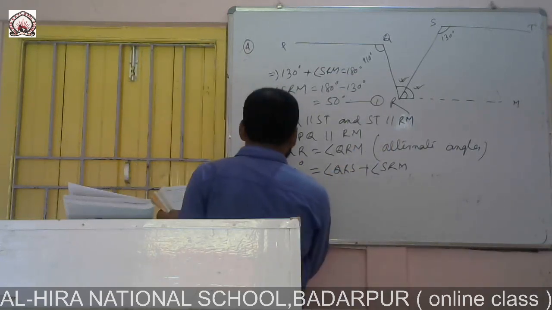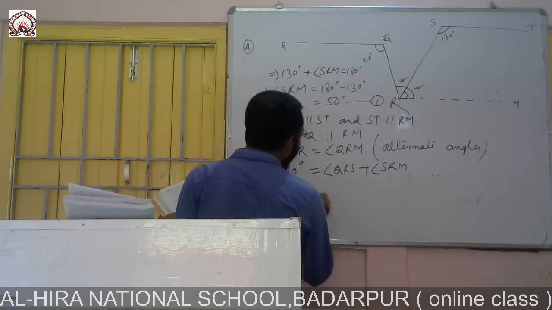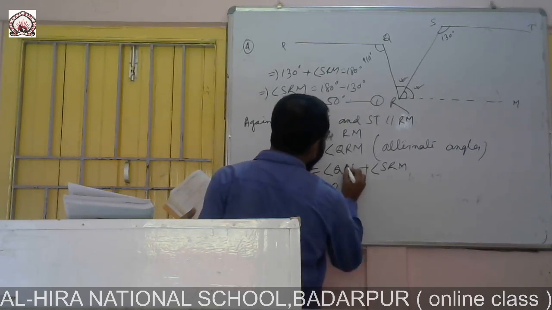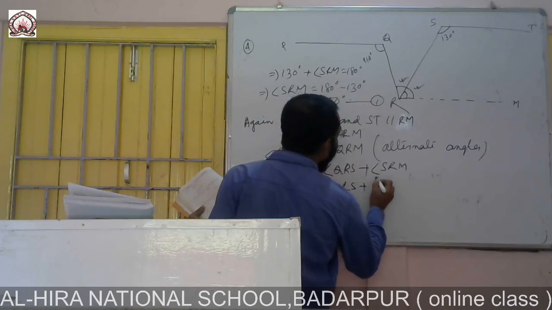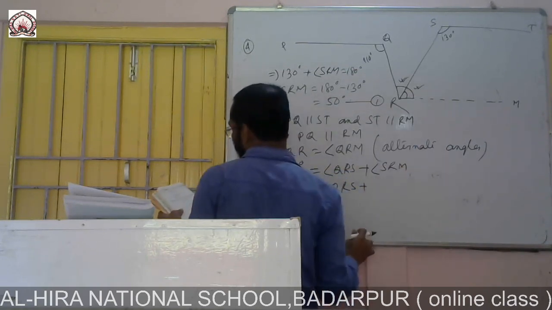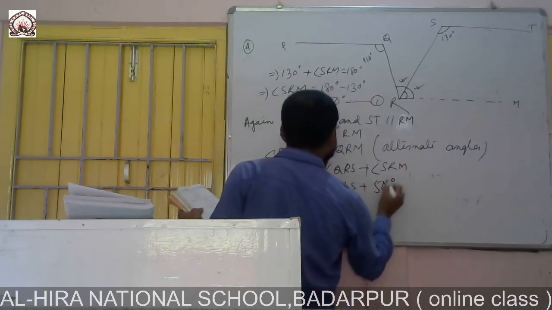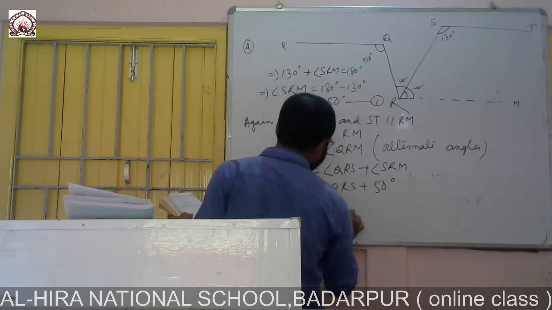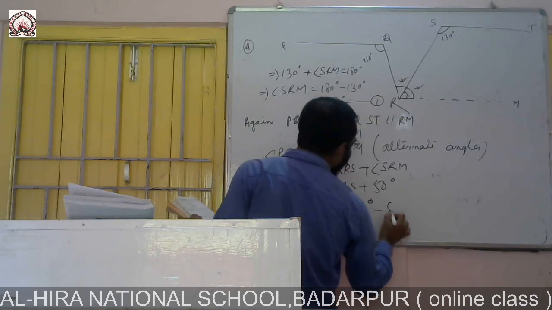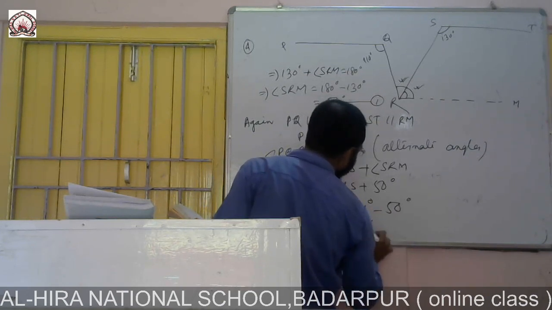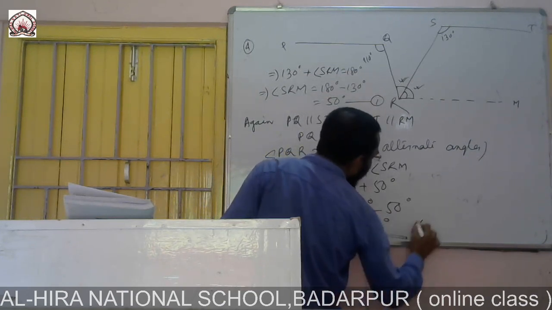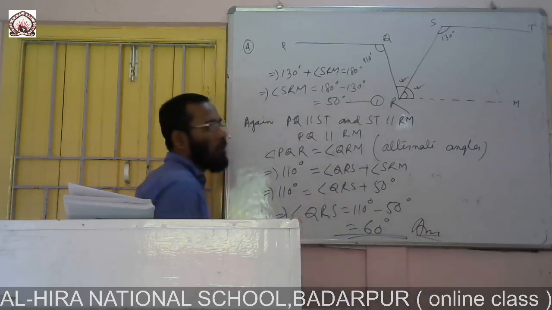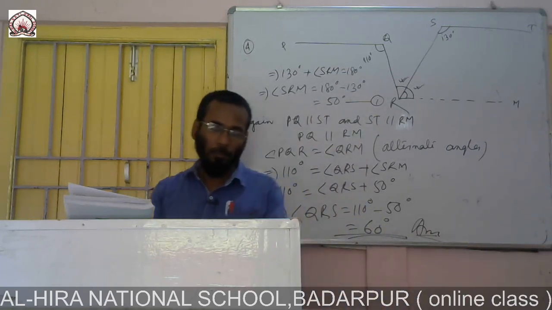So 110 equals angle QRS plus angle SRM. SRM is already found out, this is 50. So angle QRS is 110 minus 50, which is 60. So the angle is found out. This is our answer. Clear?